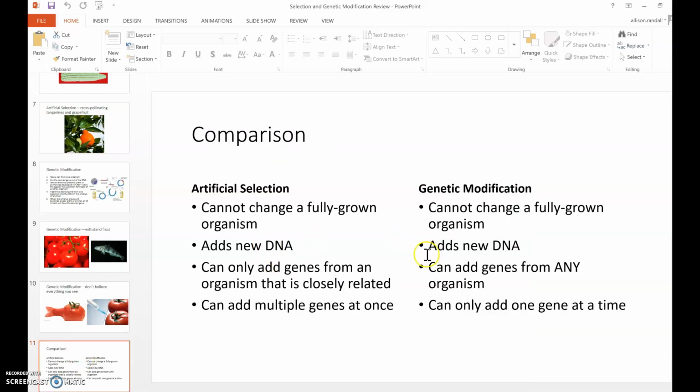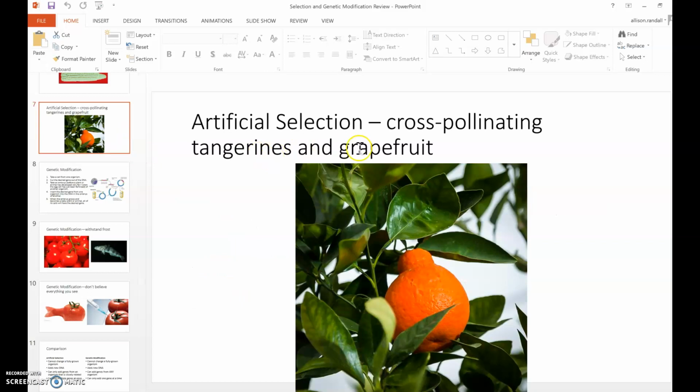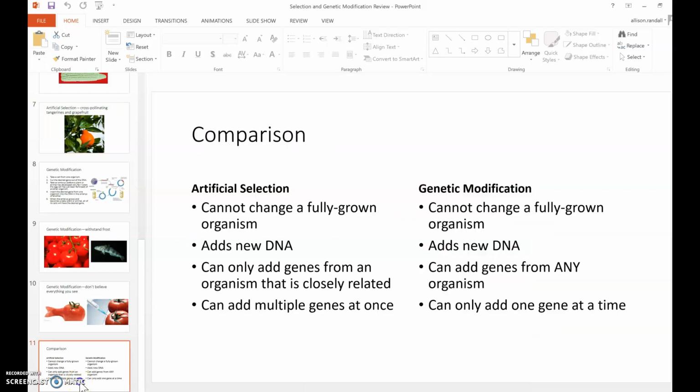But here's where it starts to get different. Artificial selection can only add genes from a closely related organism, like tangerines and grapefruits, pretty closely related. Or donkeys and horses, they're pretty closely related. You can breed them together to get a mule. But you wouldn't be able to breed together a snake and a horse. That wouldn't work. They're too different. They're not closely related.